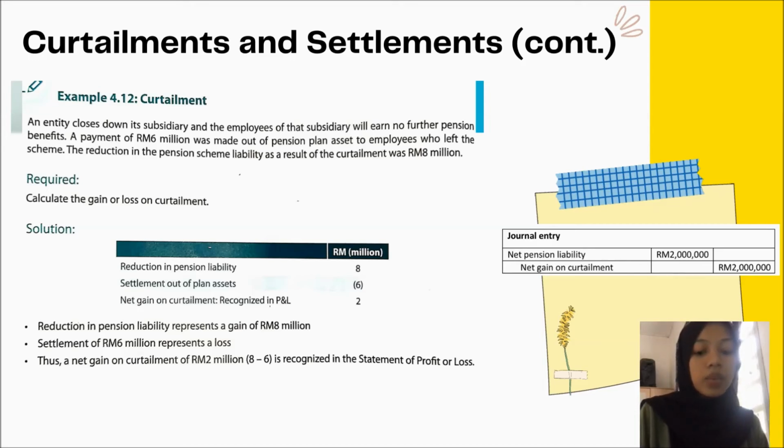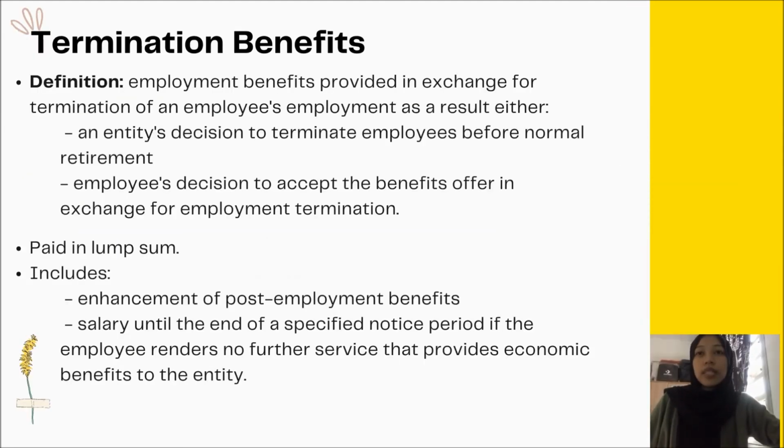The reason why the pension scheme liability here is going down is because the employees that used to be part of the pension liability scheme are made redundant and they are gone. So that's why there is a reduction in the pension scheme liability. So that's all for curtailments.